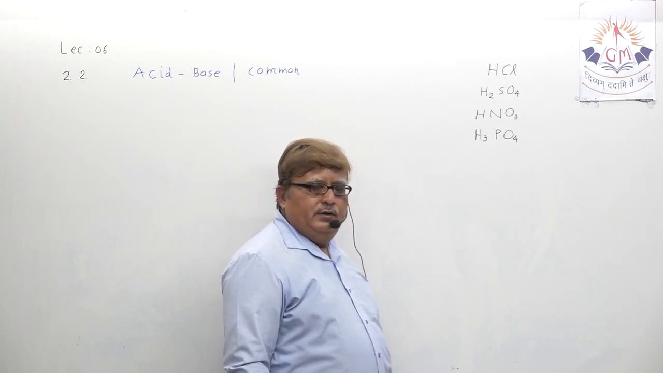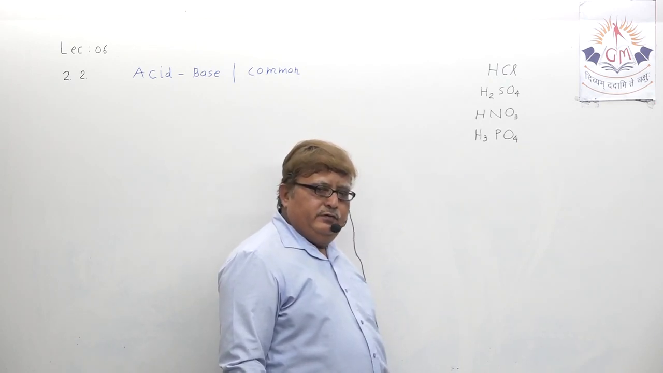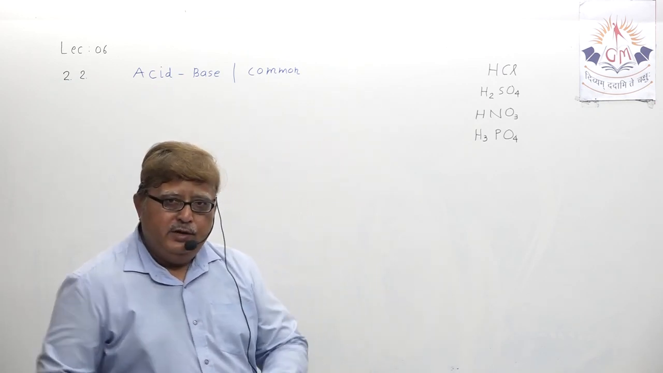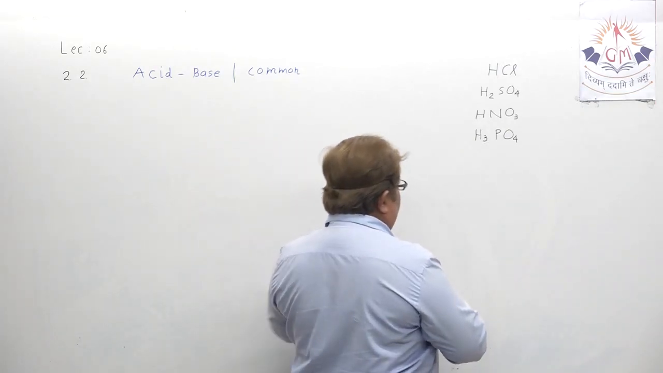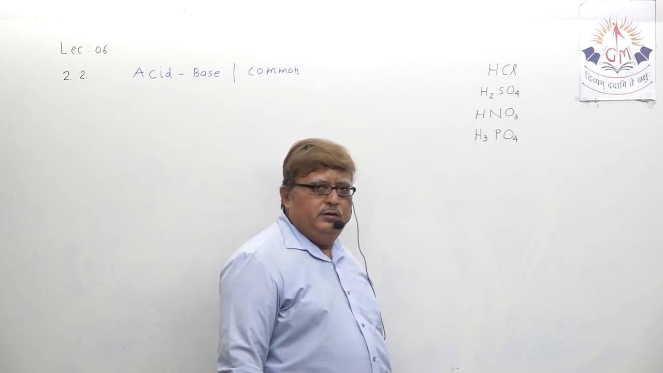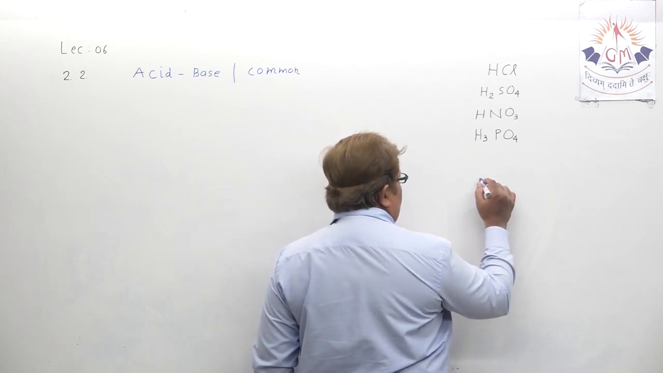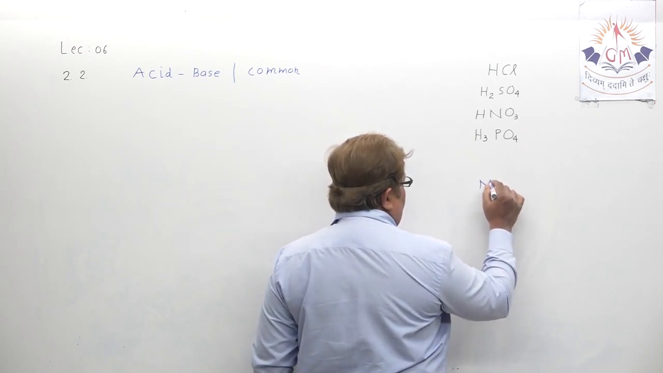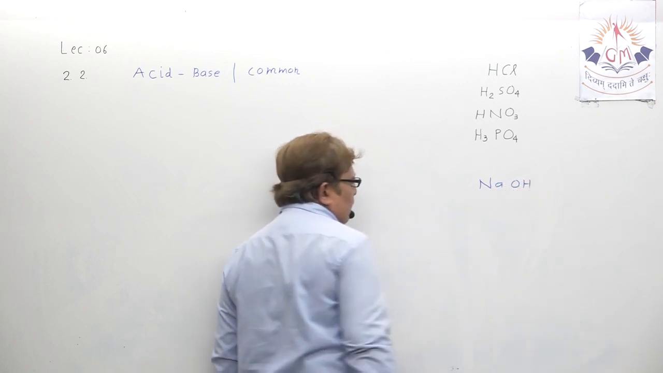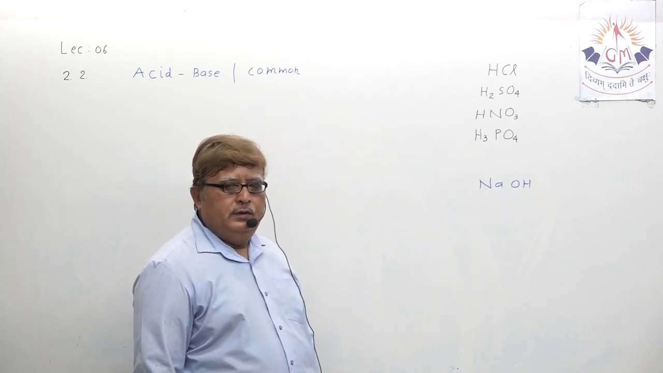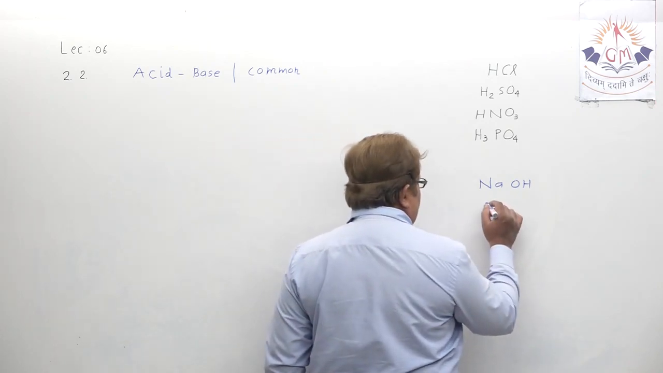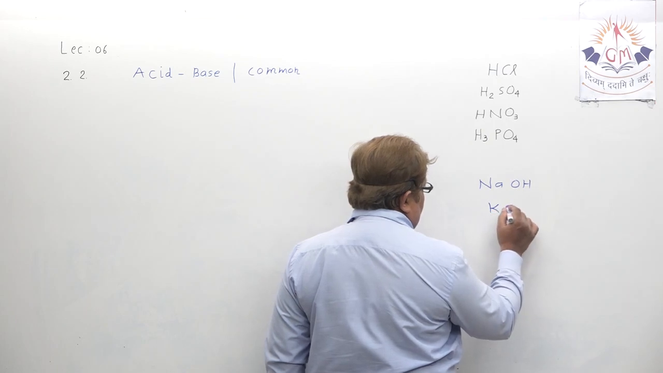So I have written the names of some of the acids here. Let me write the names of some bases. Can you speak out the name of any one base? Sodium hydroxide. And can you guess the formula? NaOH. Understood? Speak the name of another base: potassium hydroxide, KOH.